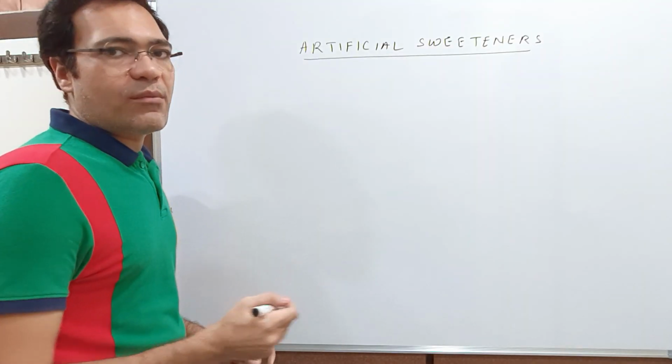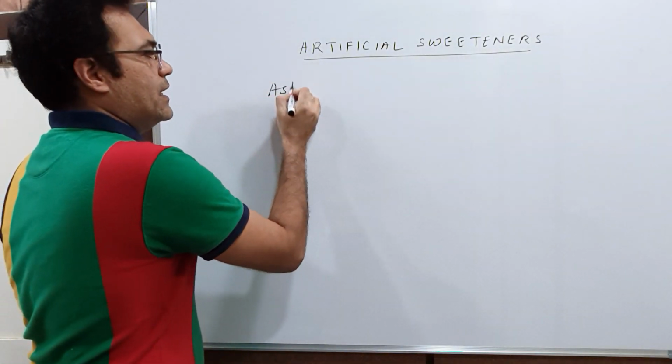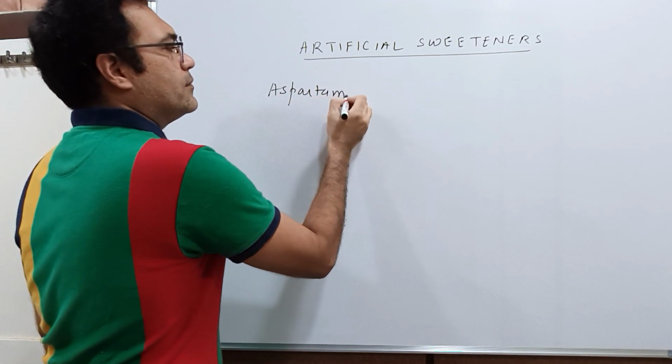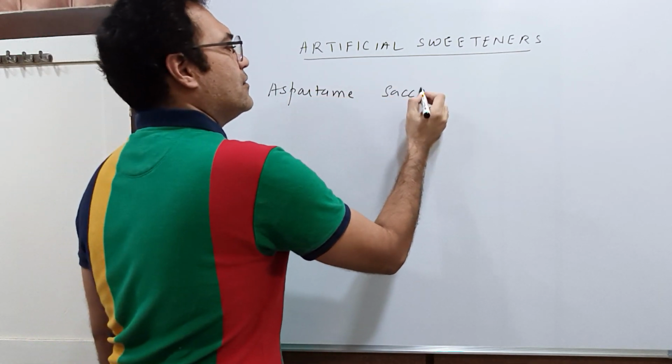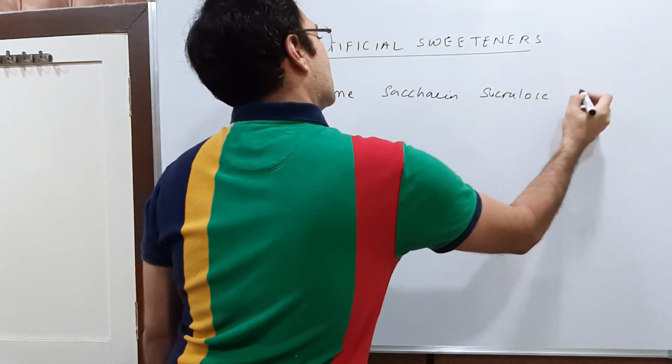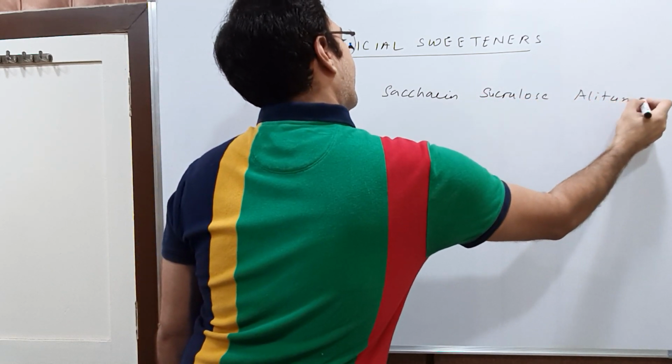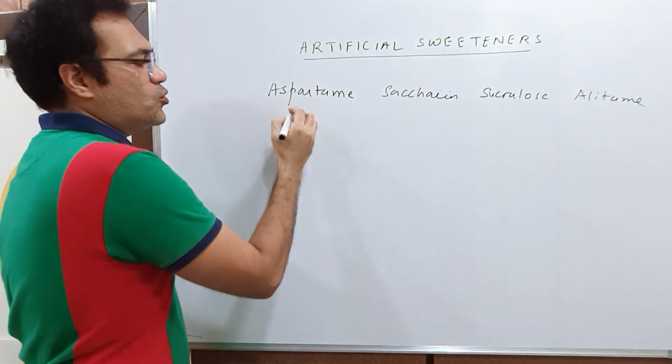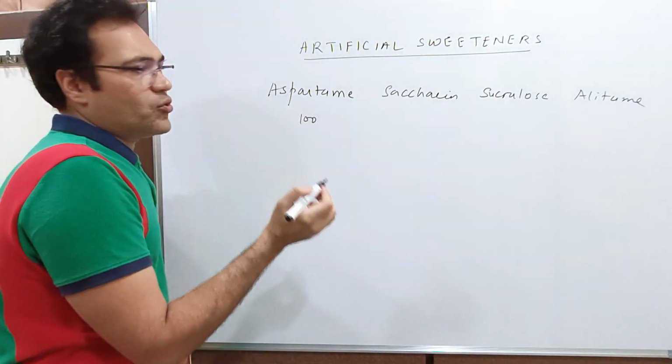Now students, to sum up, we have aspartame, saccharin, sucralose and elitame as our artificial sweeteners. Sucralose is 100 times sweeter than sugar.